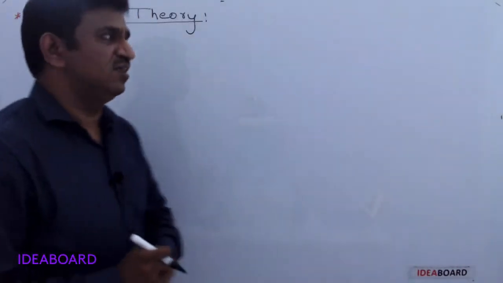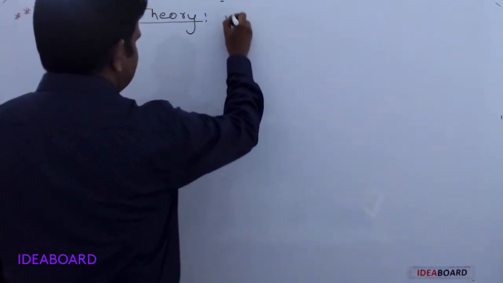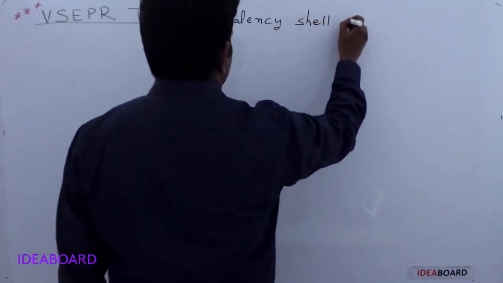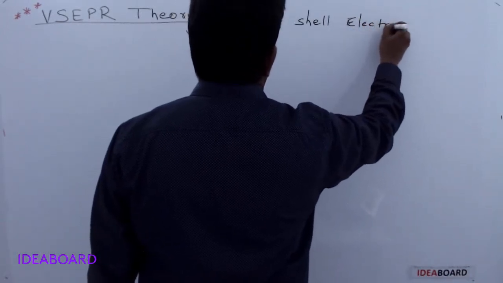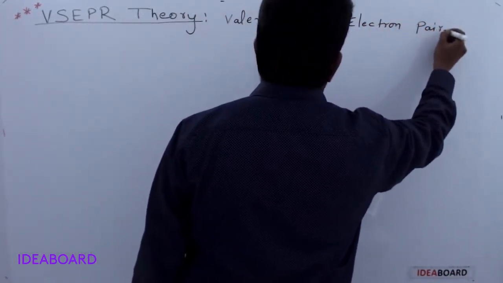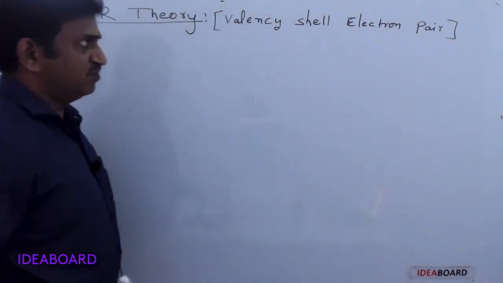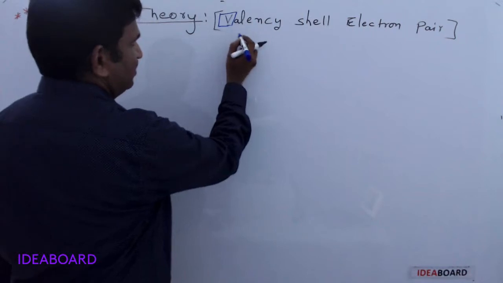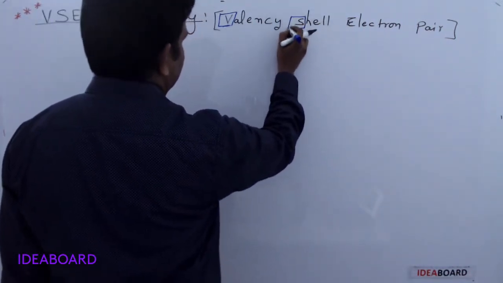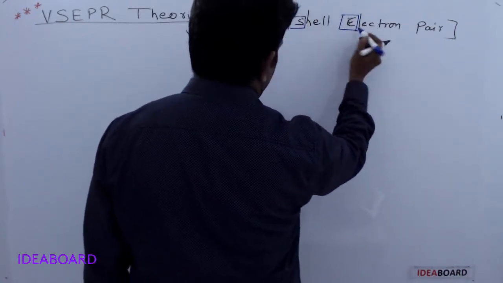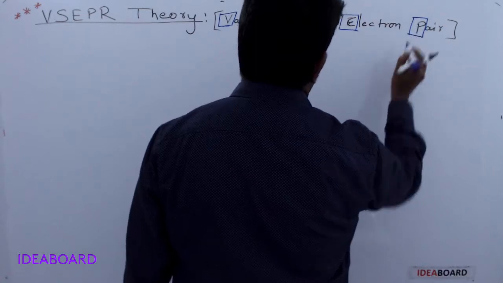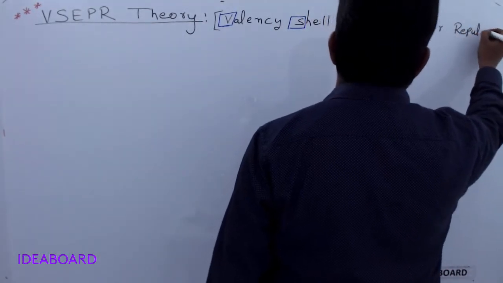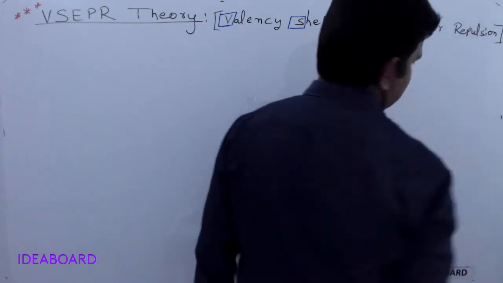As per VSEPR theory, what is VSEPR theory? VSEPR means valency shell electron pair repulsions theory.